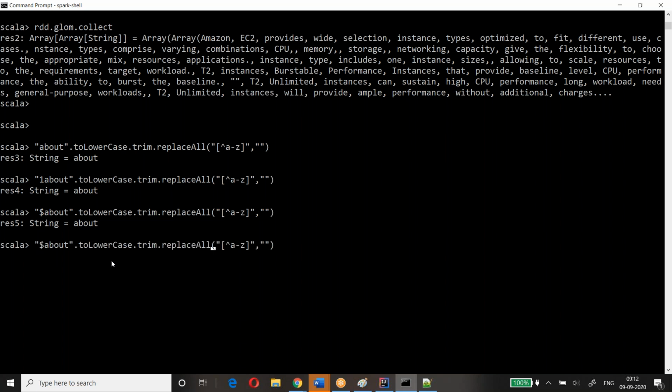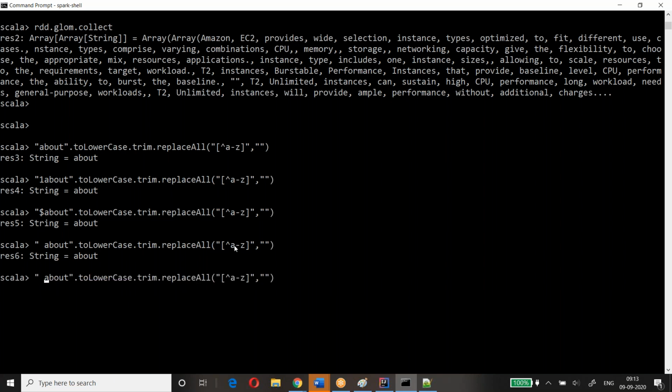Suppose I have a space, it is trimmed, because I already have a trim. This is any starting letter, A to Z, any non-alphabet. You understand, Rishabh?